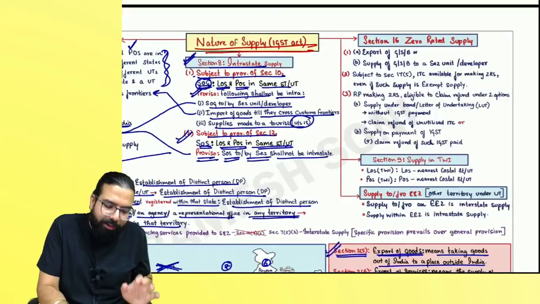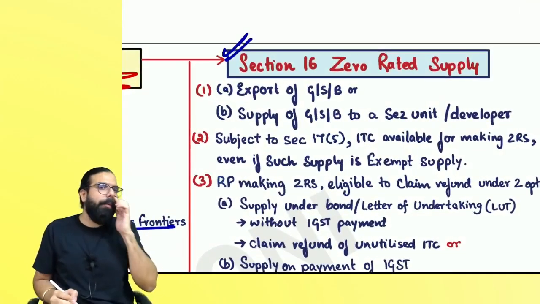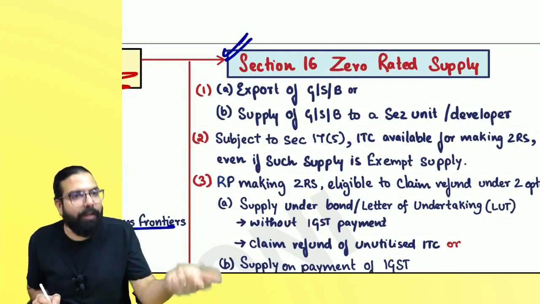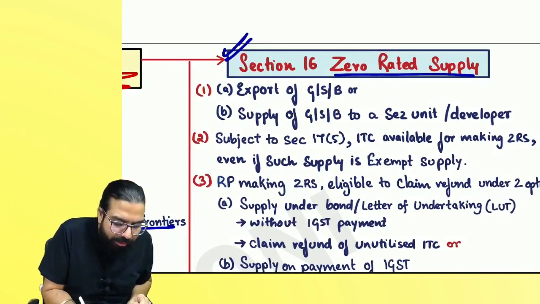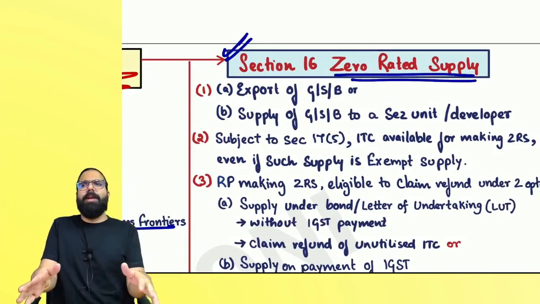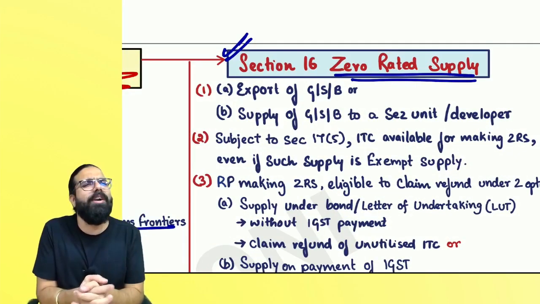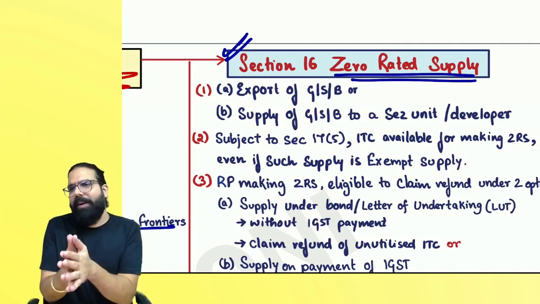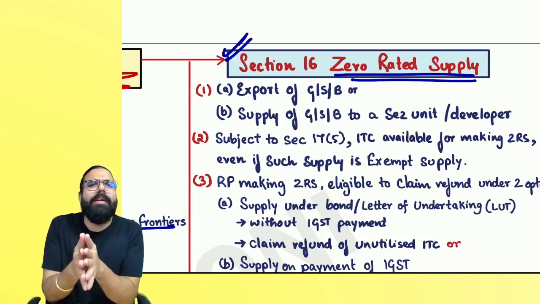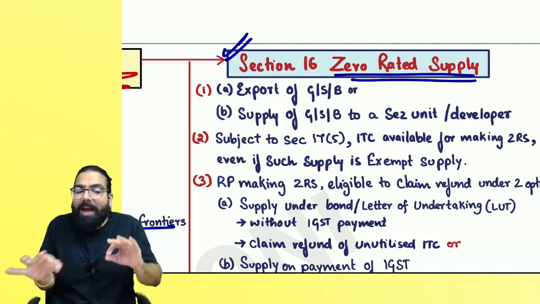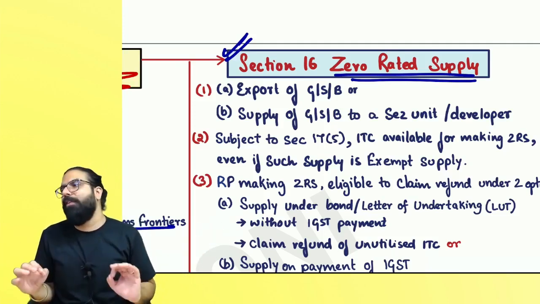Everyone over here now. Sir, what is the benefit of export? Always remember one thing. If your transaction comes under export, exports are always zero-rated supply. What do you mean by zero-rated supply, everyone? Zero-rated supply, government says zero rate is nothing other than a benefit. Your buying to selling whole chain will be made zero rated.